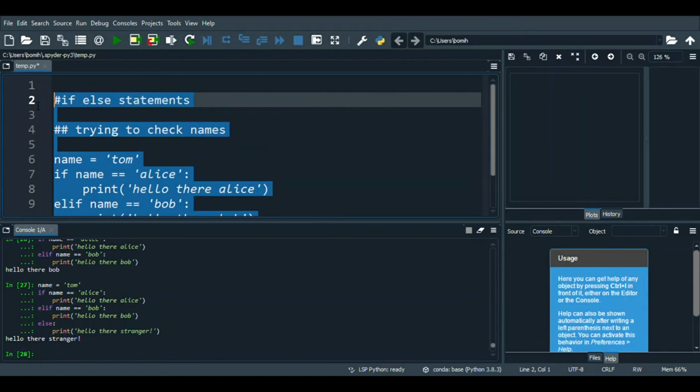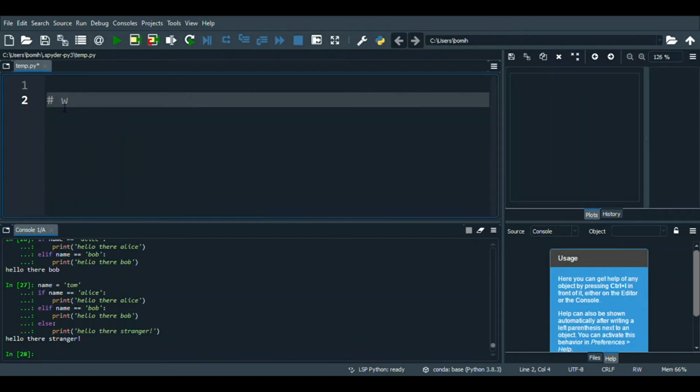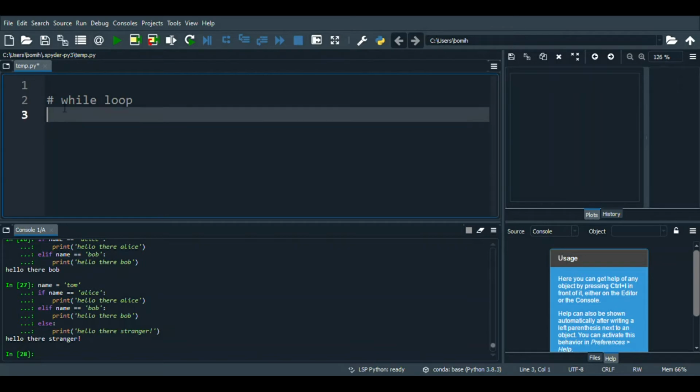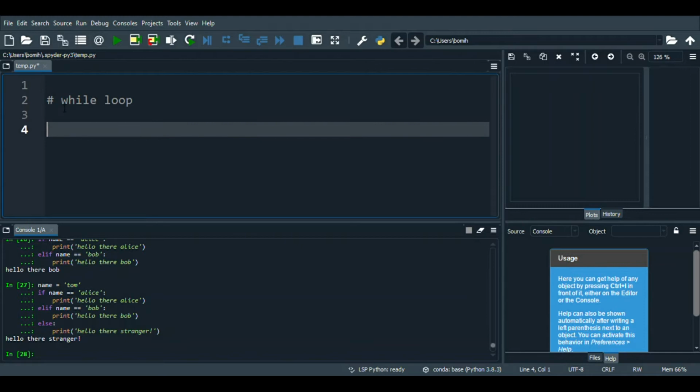And now let's try to use a while loop. So a while loop is basically having a program run something over and over again until the condition is met. So I guess we could keep on going with the name example. This time let's have the user input the name. So let's do name input.